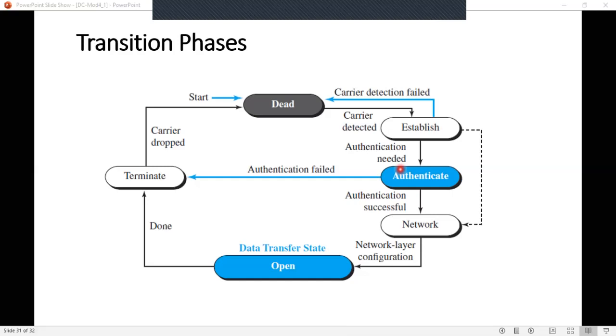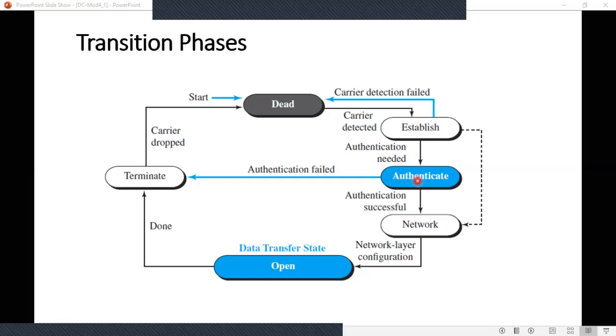Understood? That the other end is the right person to whom I am sending the packet. In a similar way, the receiver will authenticate that whatever data is received is from the person whom I can trust. That is called authentication.